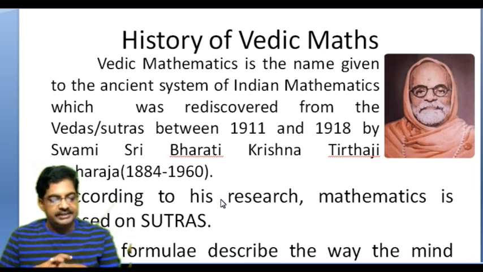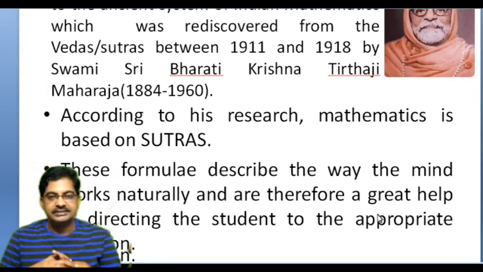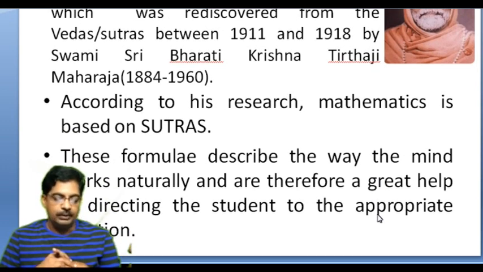Vedic mathematics is the name given to the ancient system of Indian mathematics which was rediscovered from the Vedas between 1911 and 1918 by Swami Sri Bharati Krishna Tirthaji Maharaja, who lived between 1884 and 1960. He is the father of Vedic mathematics, who invented a set of rules for quick calculation of mathematical problems.